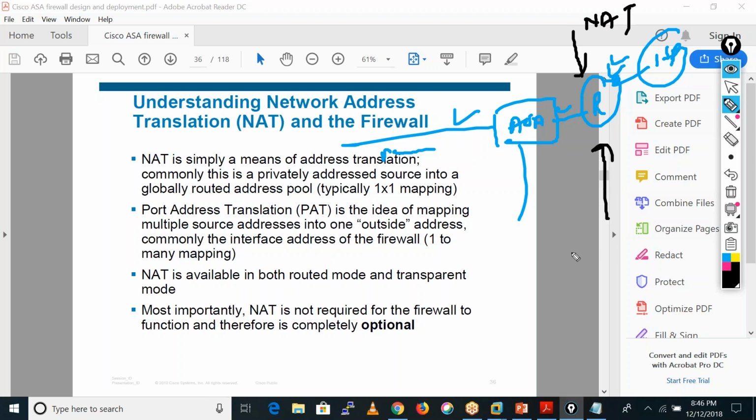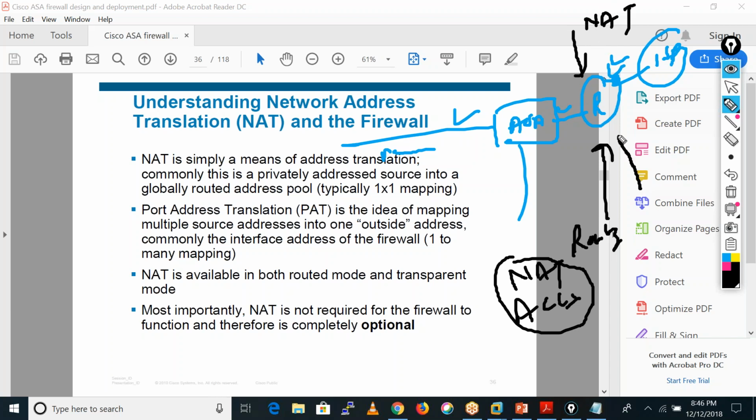But you know, a router is designed for doing routing, not NAT, and a firewall is designed for doing NAT and ACLs. So generally we always configure the NAT on the firewall, not on the router. If we configure NAT on the router, it is not able to provide proper functionality or do the proper translation, because that device is designed for routing. If we use NAT on the firewall, it gives a better result, because that device is designed for doing NAT and ACL. So these features should always be used on a firewall only.